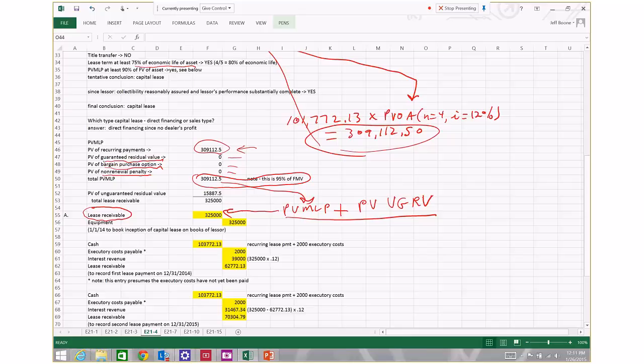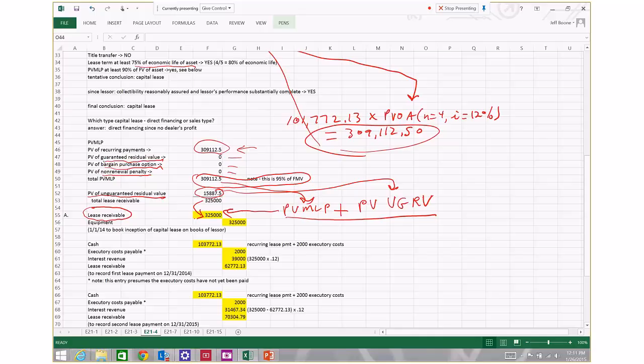The present value of the unguaranteed residual value is 15,887.50. So the total amount that we're going to debit the lease receivable account for here is the sum of the present value of minimum lease payments plus the present value of the unguaranteed residual value.